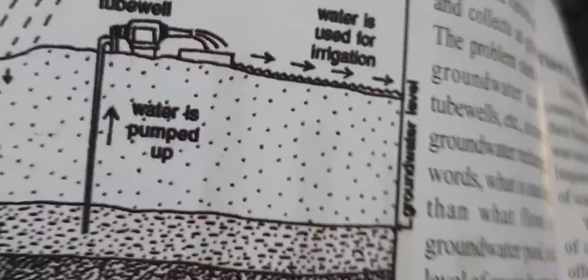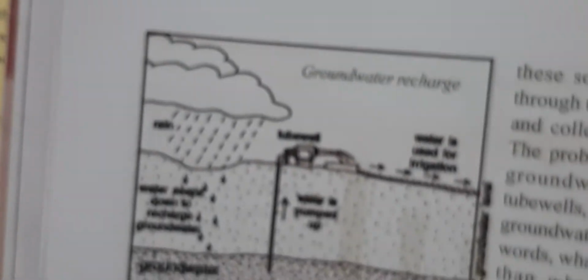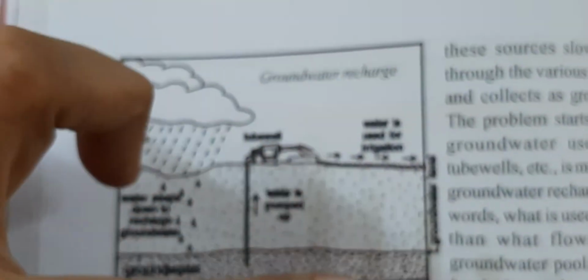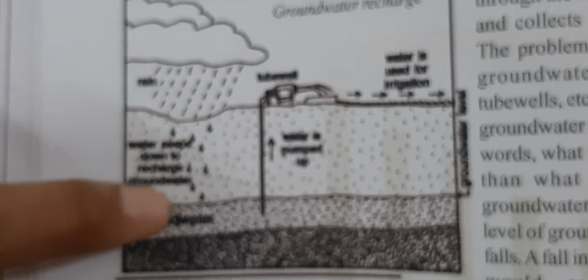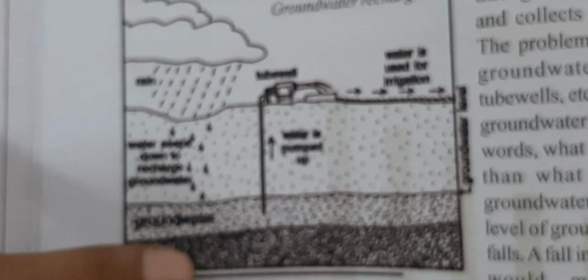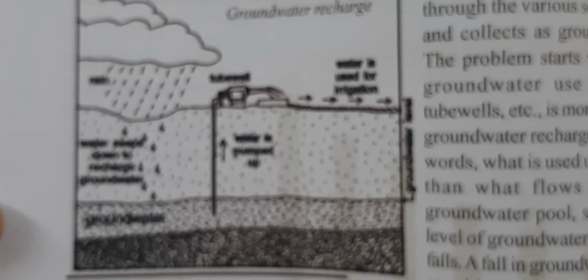Now children, look at here. Groundwater recharge. So how can we recharge the groundwater? Look, children. At the time of the rainy season, the water recharge procedure. Look at here. We are extracting water from the pump set, children, bore wells. So this water is used for cultivated land, children, for growing crops. Okay, children. So that is also happening.